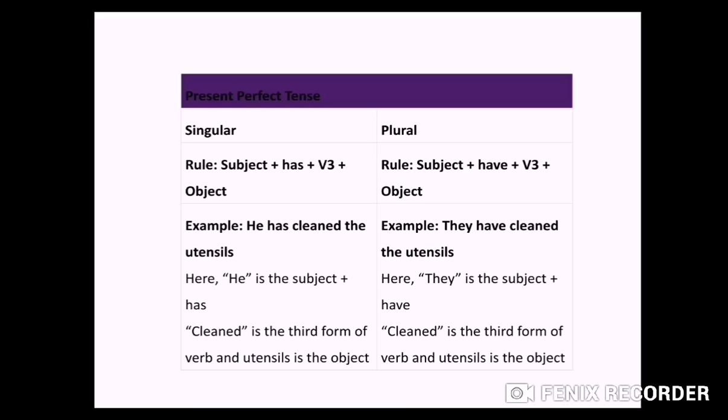Now see the example of plural. They have cleaned the utensils. Here they is a plural. So we have used have here, helping verb, and cleaned is your third form of verb. So they have cleaned the utensils.